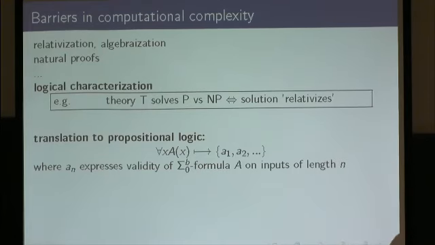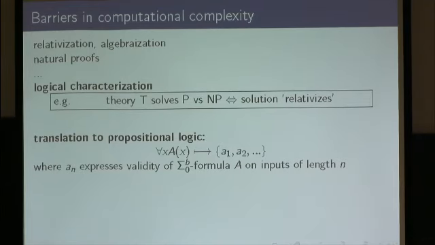Roughly speaking, we can translate any universal statement of this form, for all x A(x), where A is a finitistic Sigma^b_0 formula A, into a sequence of propositional formulas A1, A2, and so on, where An expresses validity of A on inputs of length n. So the sequence encodes the same fact as the original universal statement.